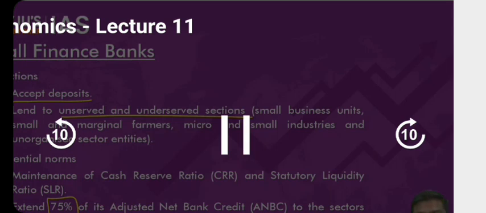So what is the meaning of it? I'll give a very simple example. Have a look at this. Imagine I'm a bank. Follow this carefully. I'm supposed to meet a PSL of 75%, which means that this year, if I'm giving, let's say, 100 crore rupees in loans, 75 crore rupees I will have to provide to certain specific sectors. I'll take an extreme example. Let's say I will give all the 75 crore rupees to the agriculture sector.